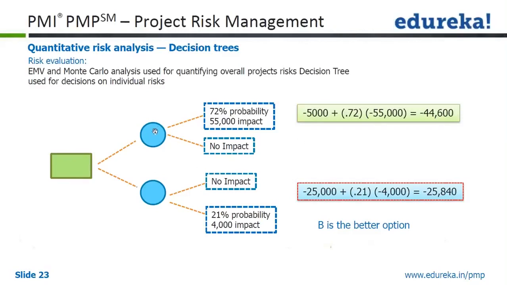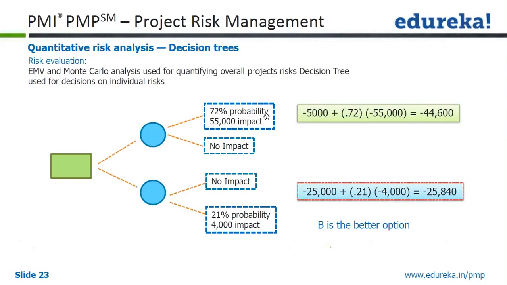So it has two risks, and you can see that the first risk has 70% probability and 55,000 impact. Please note, usually project cost will be given, but you have to look at how much impact that risk is doing.